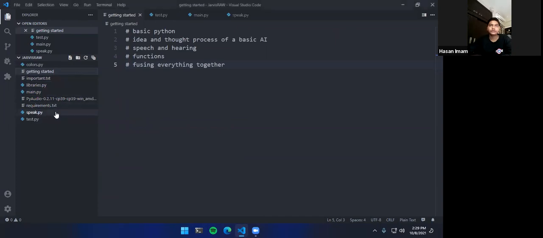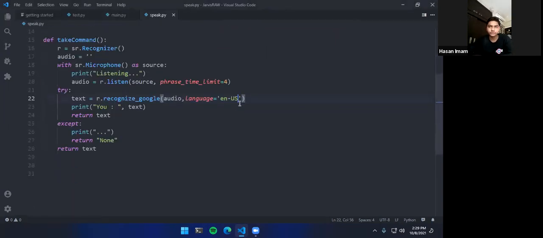So we were in speak.py. What happens in speak.py is that once we have defined English US, we will print U, that means whatever we are saying, and then it will return text.